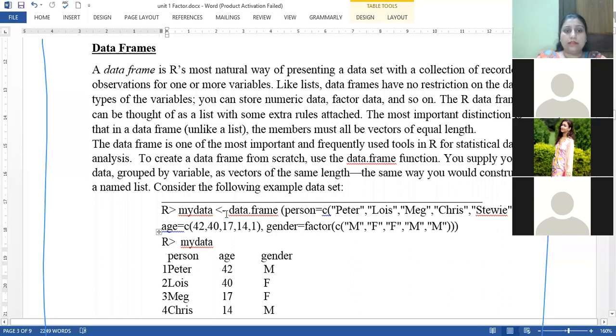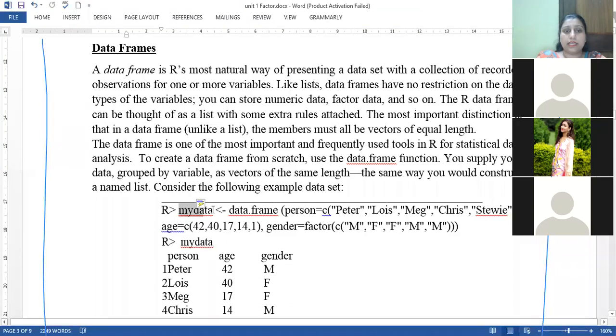To create this, first the name of the data set is taken as my data. This is the name of the data set. To create a data frame, we use the syntax data.frame. This is the syntax for data frame, and within the brackets we have to include all our entities' values.